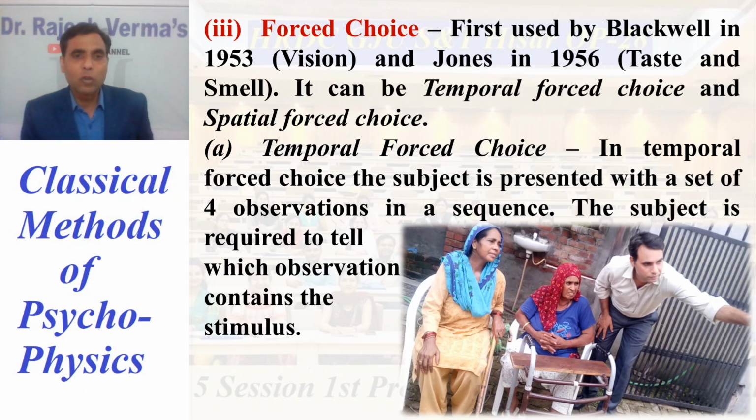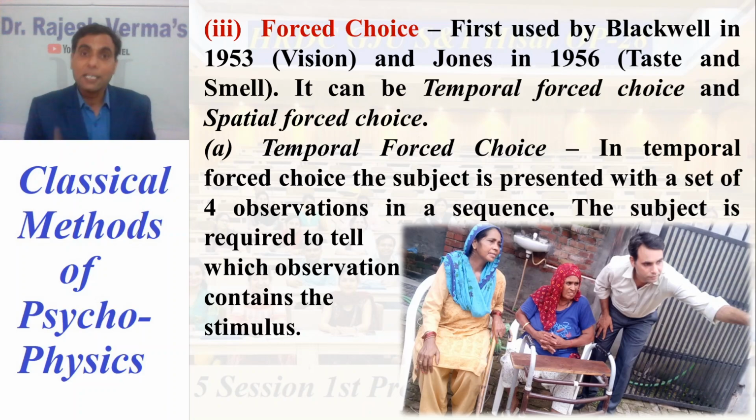In temporal forced choice, the subject is presented with a set of 4 observations in a sequence. Getting my point? So all are observations in a sequence, 1, 2, 3, sequence-wise. The subject is required to tell which observation contains the stimulus. This means 4 types of decibel sounds are made to be heard by the subject: 40 decibel, 50, 60 and 70. Out of these 4 sounds of different intensity, you will ask which sound they can hear. He or she has to tell out of these 4 sounds only.